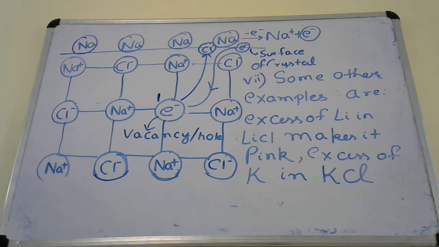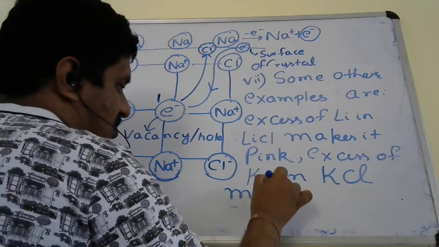Excess of potassium in KCl makes it violet.